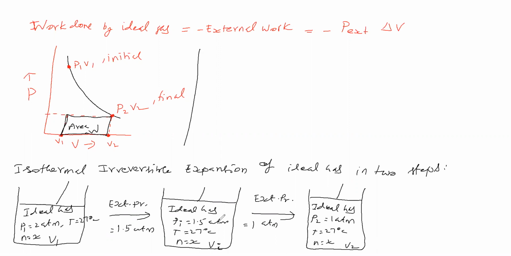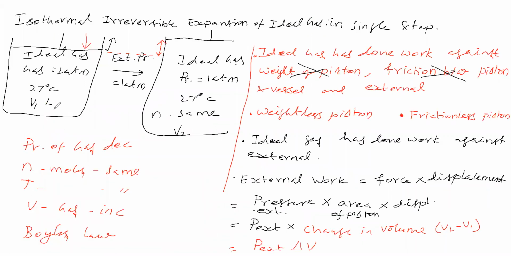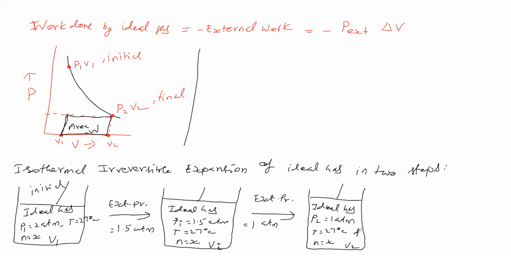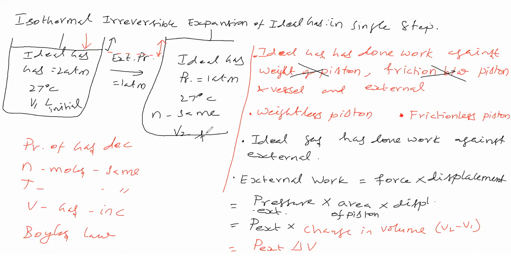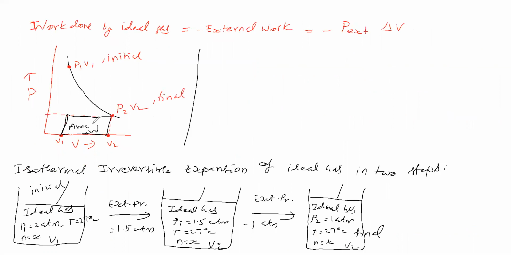Now here you see the initial state. These two initial states are the same. Then you see the final state here, and the final states also remain the same. But this one is a single step, whereas this one is a double step, two steps.